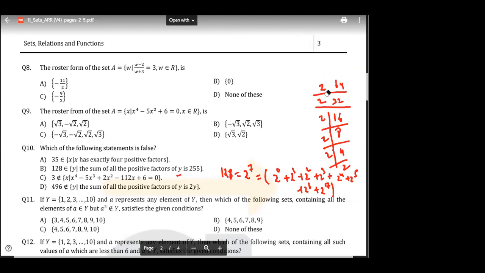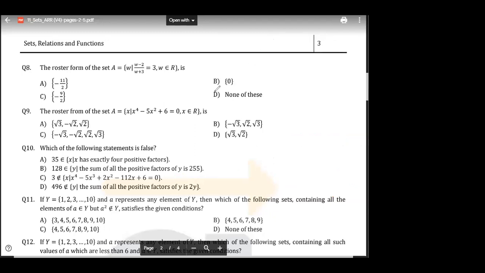Now, either you can just add it or there's a method, but again, I'm not talking about the method for now because we haven't studied sequence and series, right? So I can just add it. ठीक है? So it is 1 plus 2 plus 4 plus 8 plus 16 plus 32 plus 64 plus 128. If you add, you will get 155. Yes, very good. This is basically a sequence of GP, geometric progression.